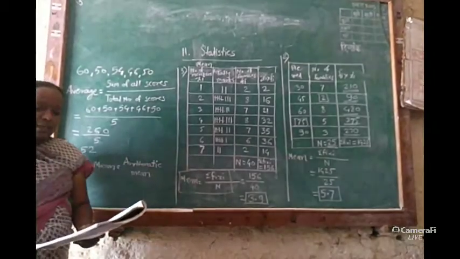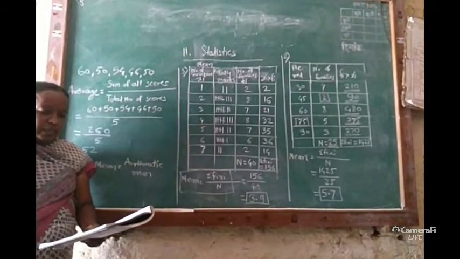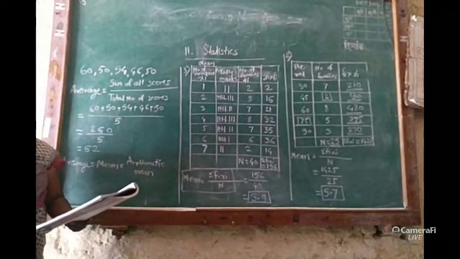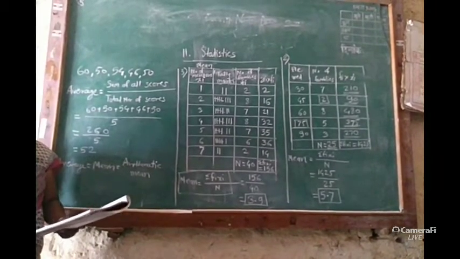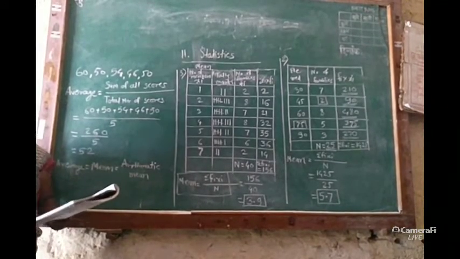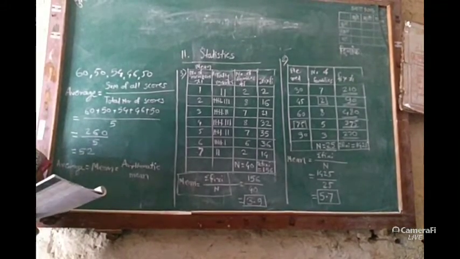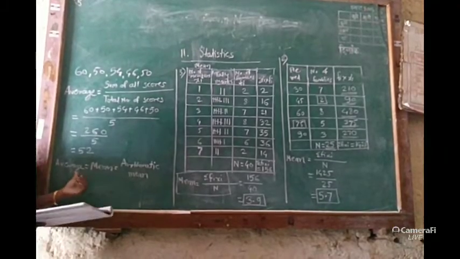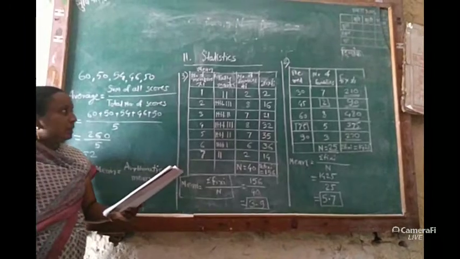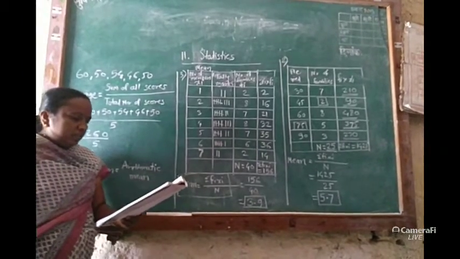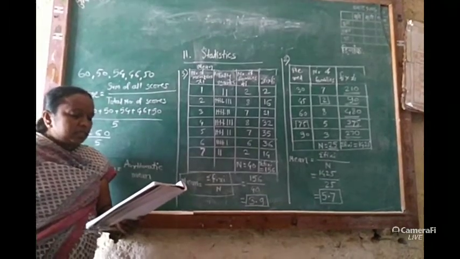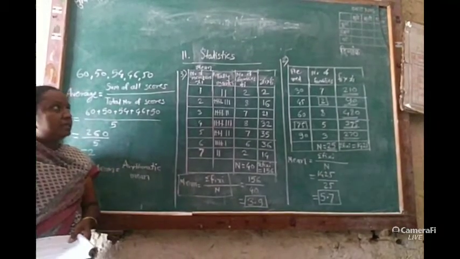Collecting information regarding a certain problem or situation, analyzing this information, and after interpretation, drawing conclusions about it is a separate branch of knowledge, and this branch is known as statistics. Now we have to see what is arithmetic mean, that is the average or mean. To calculate the arithmetic mean, we use a table as shown on the blackboard. The average is also called the arithmetic mean or simply mean in statistical language.